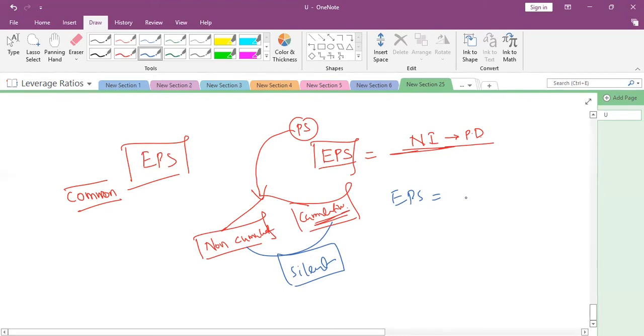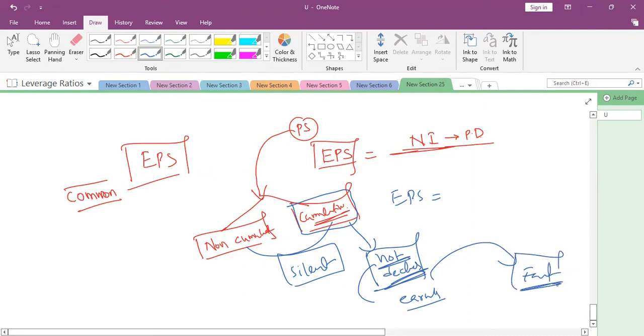However, if cumulative preference shares are there and the company has not declared a dividend, even though it is not declared, it is considered earned. Anyhow, we will be paying in future. While calculating EPS, if it is a cumulative preference share, even though it is not declared, net income minus preferred dividend of that particular year should be deducted. This is the important point.